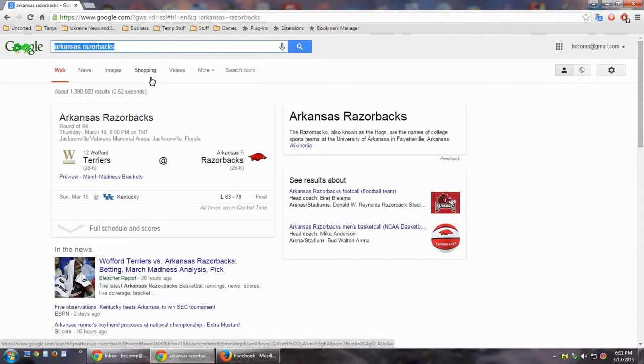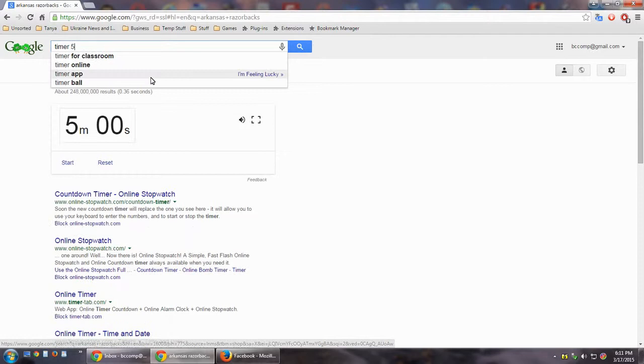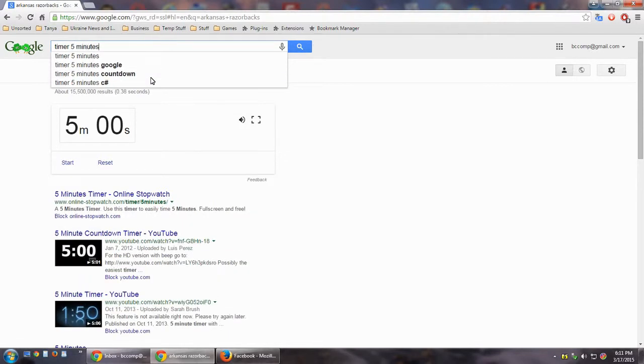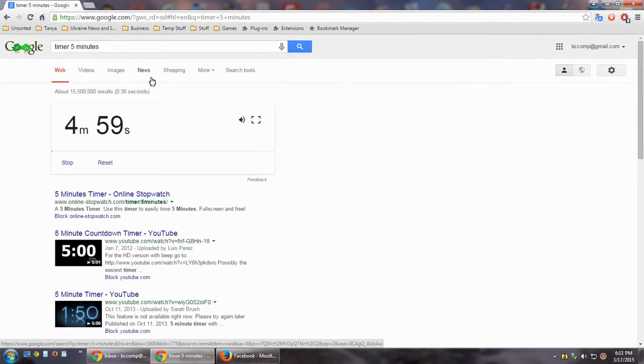Another neat trick that you can do with Google is Google will act as a timer. So you type in timer, 5 minutes, hit enter, and Google will begin a 5-minute countdown timer for you. And at the end of it, when the 5 minutes is up, it will play a little chime through your computer speakers to let you know that that 5 minutes has passed.